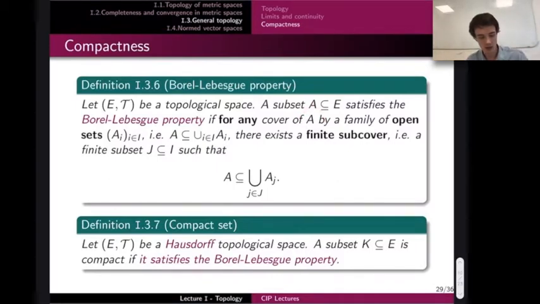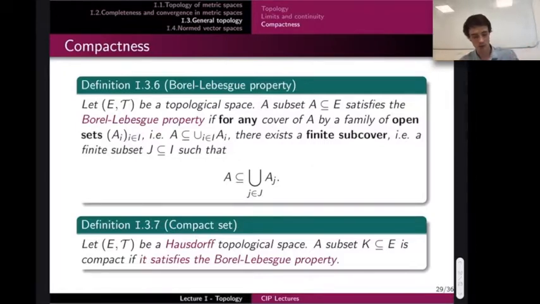Okay, so that means that basically you take open sets and you use all these open sets to cover A. Okay, so you have this inclusion. And A will satisfy the Borel-Lebesgue property if you can extract a finite subcover. That means that you can find J here, which is finite, such that A is still included in the union of the A_j, so the union of these open sets here, but J now is finite. So somehow, again, it relates to what I said before, that compact sets are relatively small.